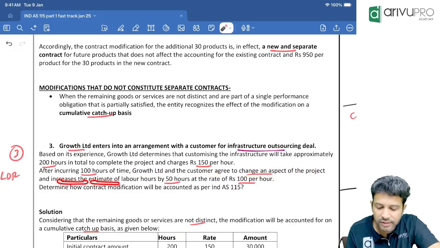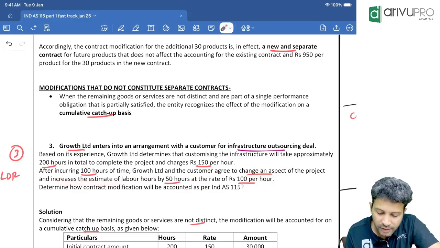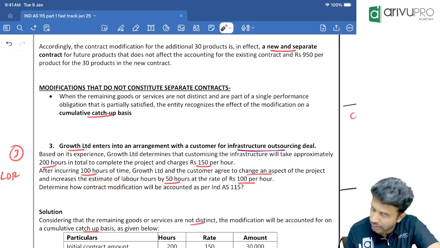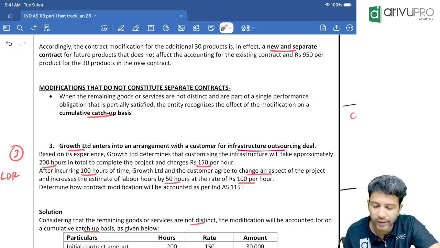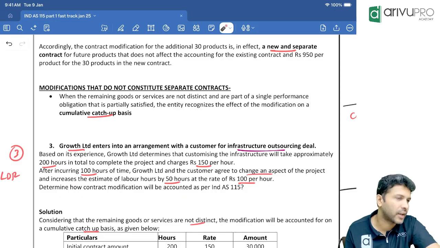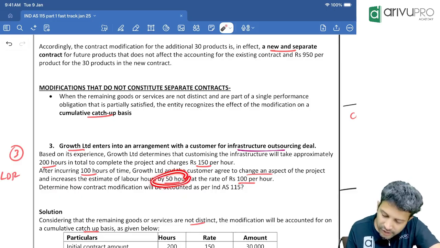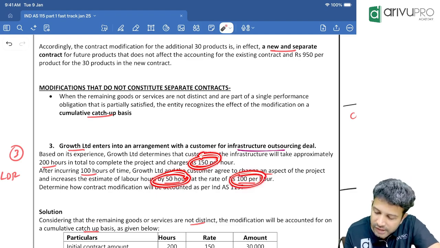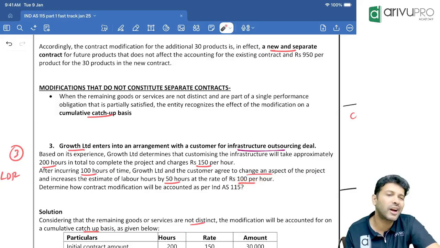Due to this modification, there will be an increase in labor hours by 50 hours. Now we can't complete the work in 200 hours. We want an additional 50 hours. For this additional 50 hours, are we charging 150 per hour as agreed, or 100 per hour? We are charging 100 per hour. Negotiation. That's what we have negotiated.